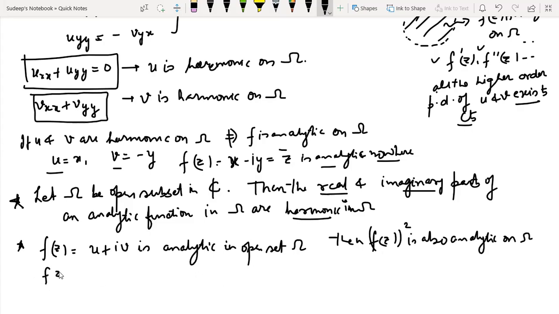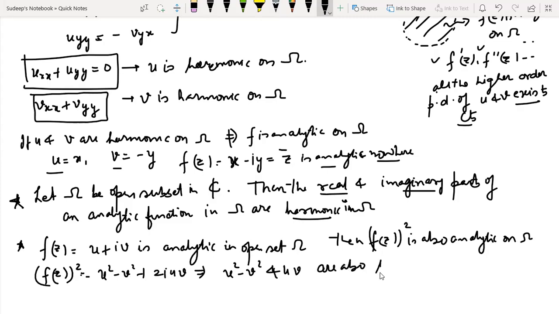So what does it mean? It implies that f(z) square is equal to u square minus v square plus 2 iota uv. It implies that u square minus v square and uv are also harmonic on omega.